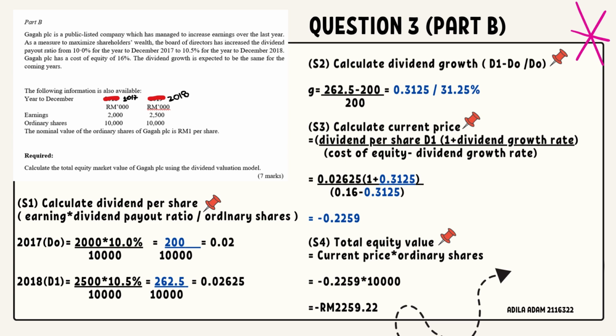To find the current price is dividend per share year 1 multiplied by 1 plus dividend growth rate, divided by cost of equity minus dividend growth rate. Okay, so I got the answer is negative 0.2259. Okay, last step is total equity value. To find the total equity value is current price multiplied by ordinary shares. So I got negative 2,259.2020 cents.